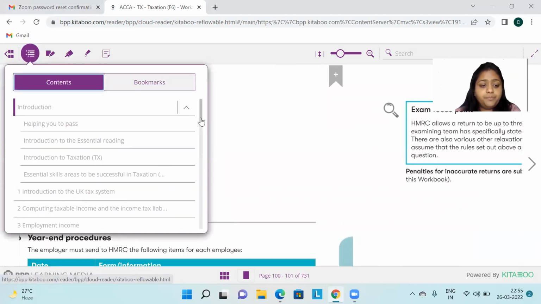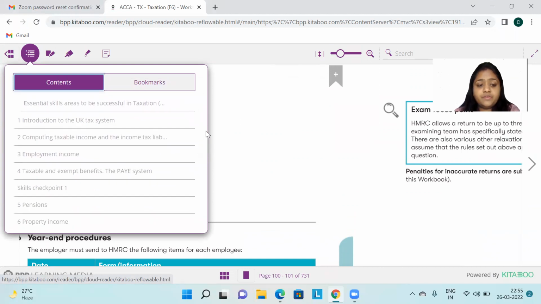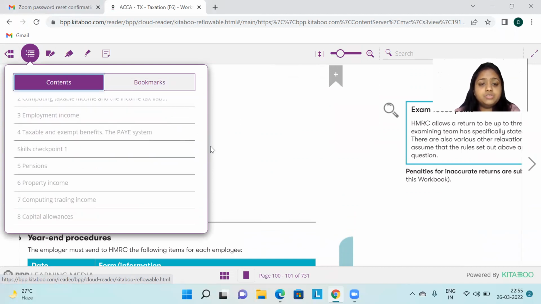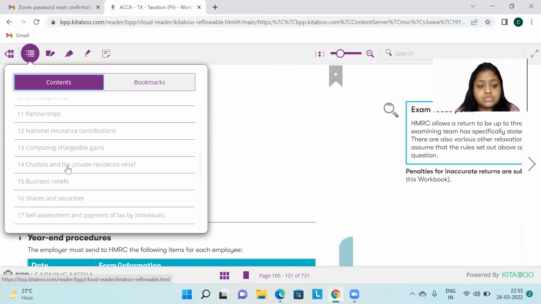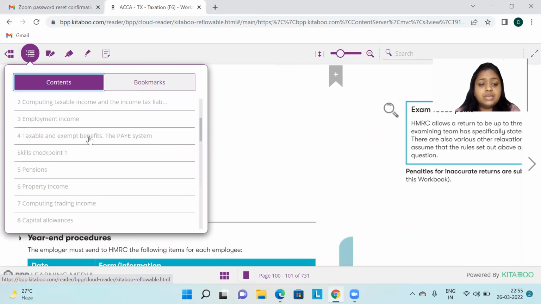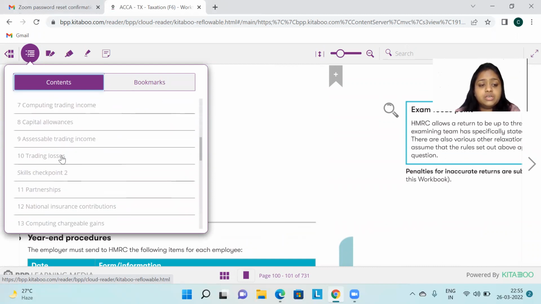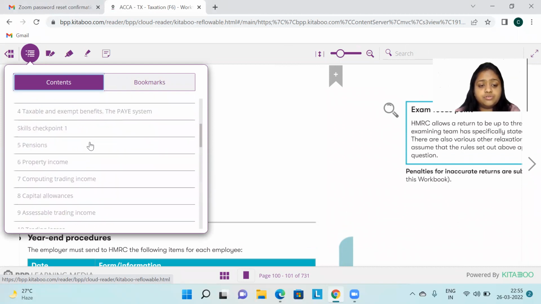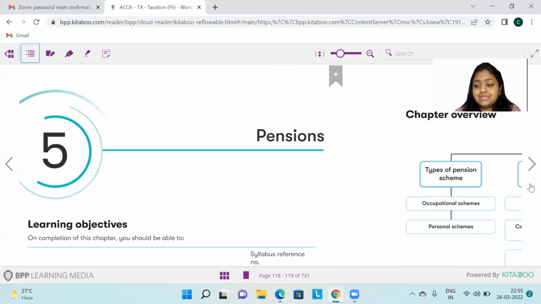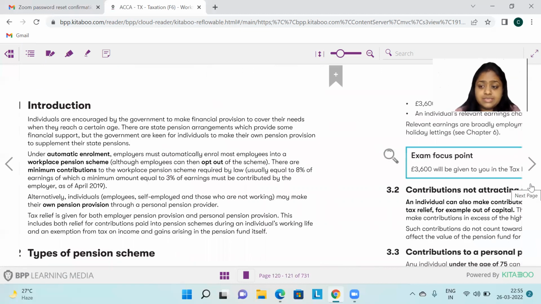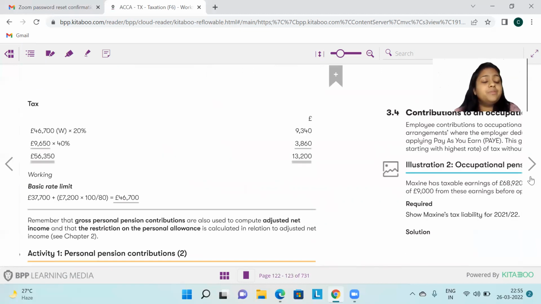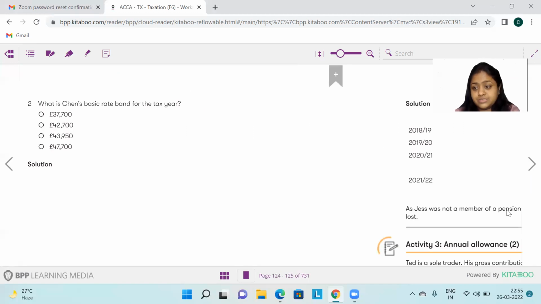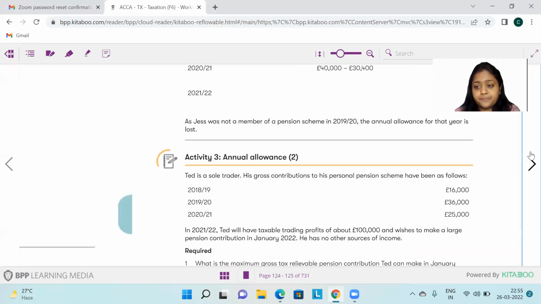Now, after employment income and the taxable benefits, we are in pensions. There is no change in the pensions. It is just the same, just that the lifetime limits have changed. The lifetime allowance amount, I'll just show you. The lifetime allowance limits have changed. Rest everything is the same. It will also be mentioned in the tax rates and allowances chart, but just take a note of the same.